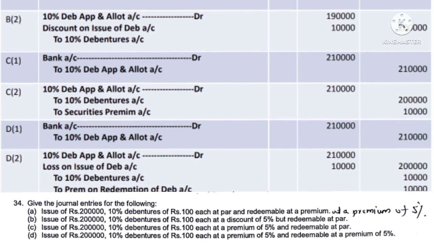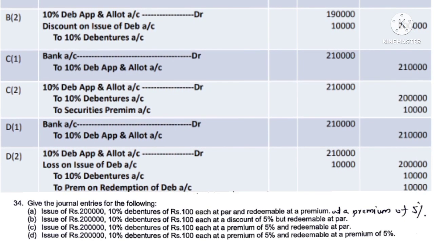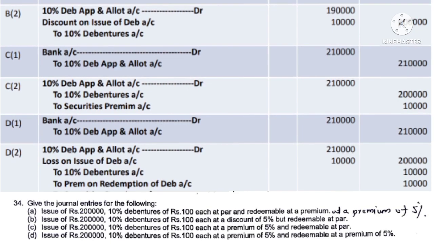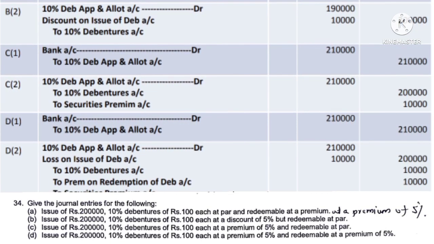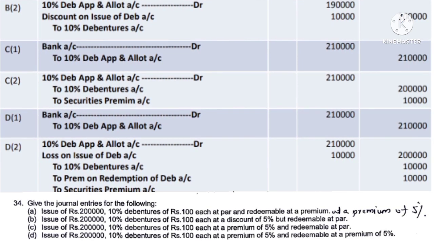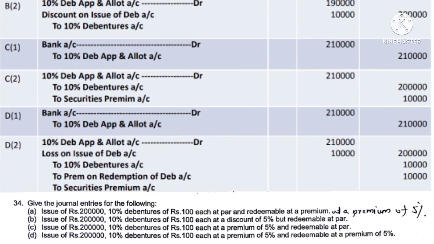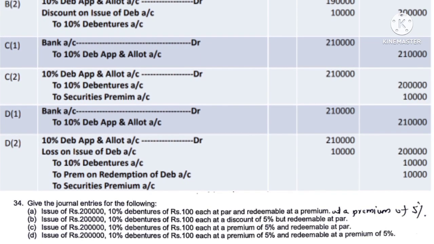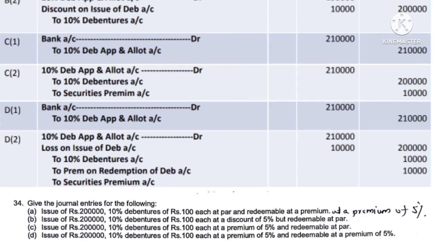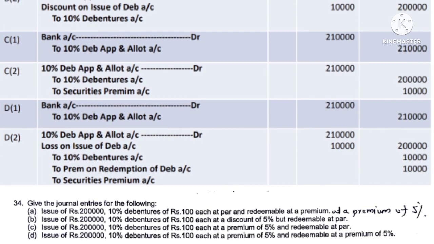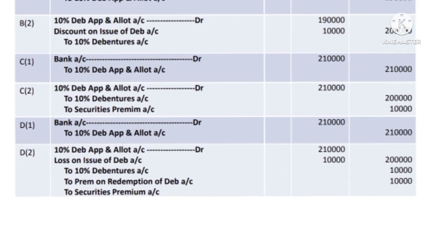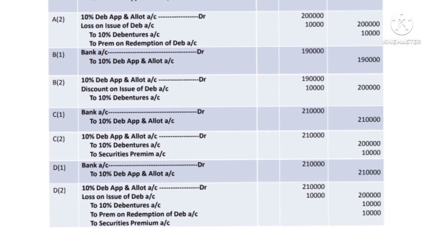Now the second entry is for transfer of the amount. First, 10% Debenture Application and Allotment Account Debtor 2 lakh 10,000. Loss on Issue of Debenture Account 10,000. It is a loss to the company because premium is payable on the redemption, so it has to be debited to the Loss on Issue of Debenture Account. Once again: 10% Debenture Application and Allotment Account Debtor 2 lakh 10,000, Loss on Issue of Debenture Account Debtor 10,000, to 10% Debenture Account 2 lakh, then to Premium on Redemption of Debenture Account 10,000, then to Securities Premium Account 10,000. In this way you have to record the journal entry.